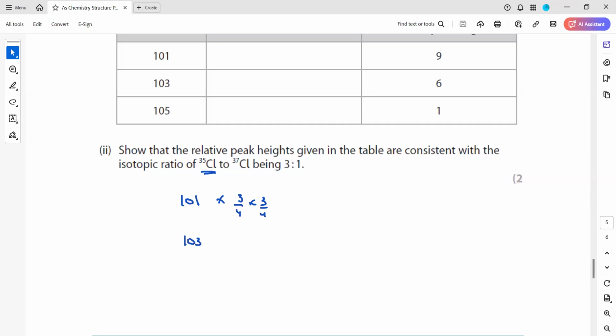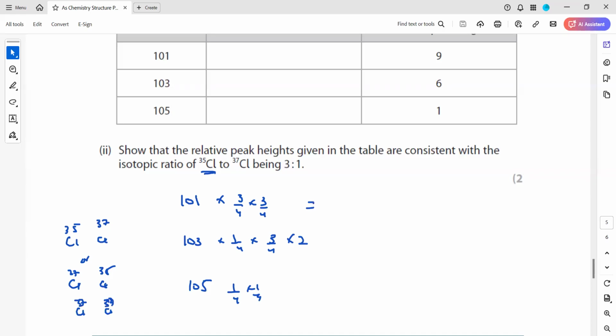If 103 is there, it might be 1 by 4 or 3 by 4. But what might happen is maybe the first one is 37 and the second is 35, or the first one is 35 and the second one is 37. So the possibilities are twice. And if 105 is there, it is 1 by 4 and 1 by 4, because 37 and 37 are each 25%, or 1 by 4 of the fraction.